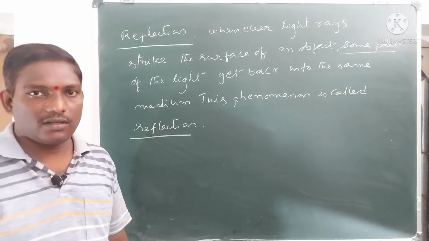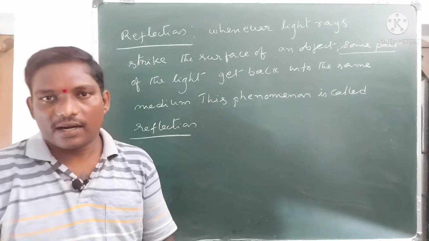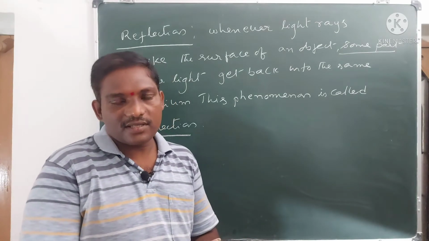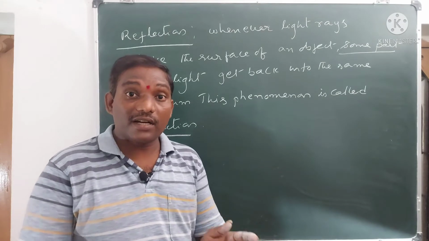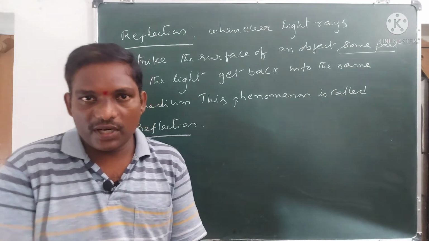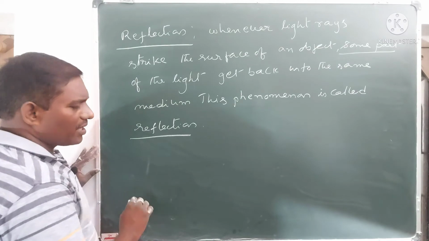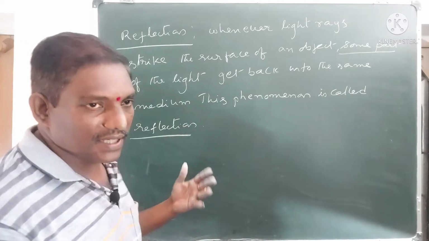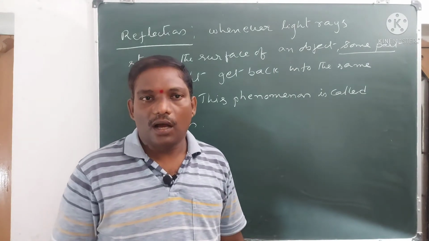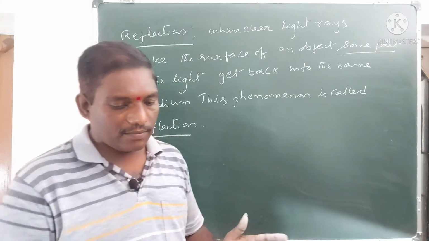So what will be happening to the rest of the light? The rest of the light may be absorbed by the surface or transmitted through the surface, depending upon the nature of the surface. For example, as we already discussed, if the surface is fully reflecting, about 95% of the light is reflecting back and coming into the same medium. If the surface is something transparent,